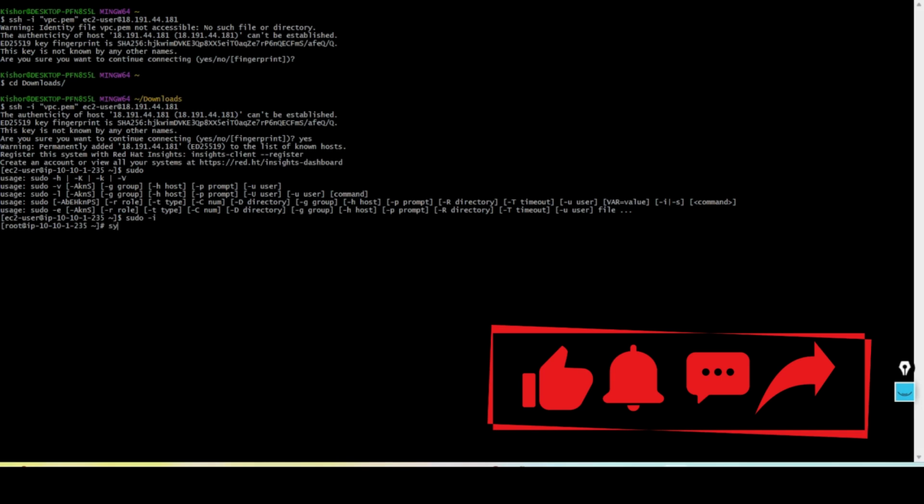I'm going to check the NGINX status. systemctl status nginx. Here you can see it is enabled. Finally, we ran some of the commands from the VPC and currently it is enabled.